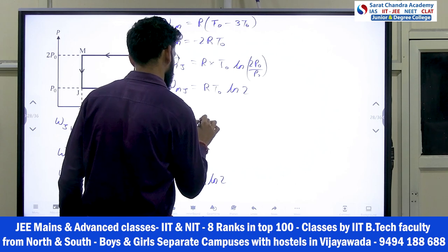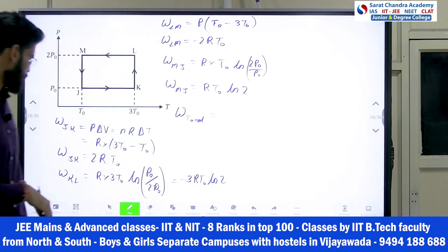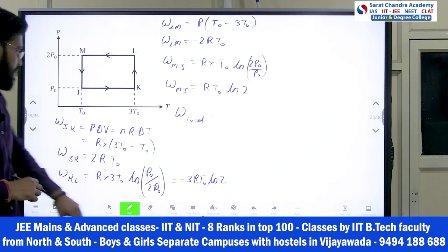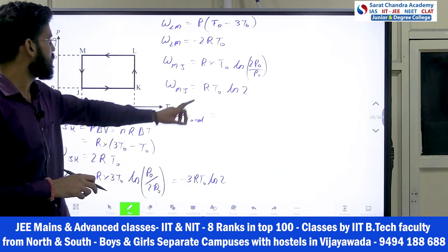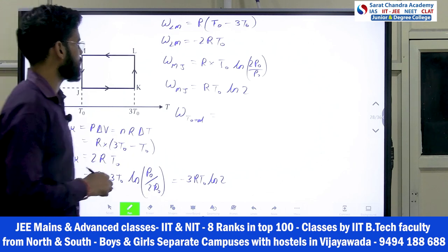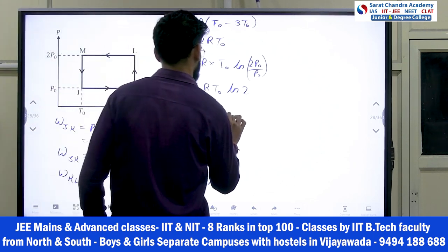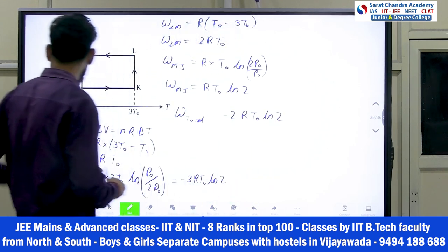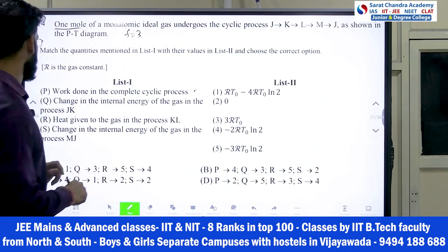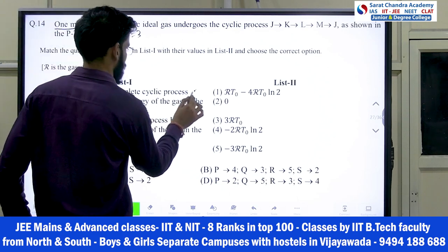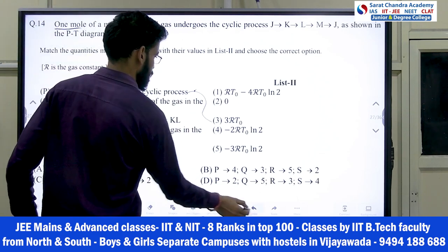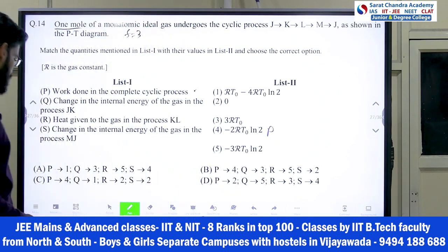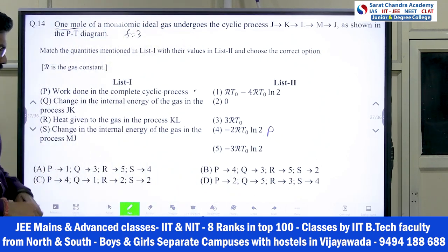Calculate total work done. Total work done is the sum of these. Here 2 RT naught and there minus 2 RT naught will cancel out. And here minus 3 RT naught ln 2, and here 1 is there, so minus 2 will come. So I can say minus 2 RT naught ln 2. Is there any such option? Minus 2 RT naught ln 2. So P matches with 4. So I can say C option or B option is possible, right?